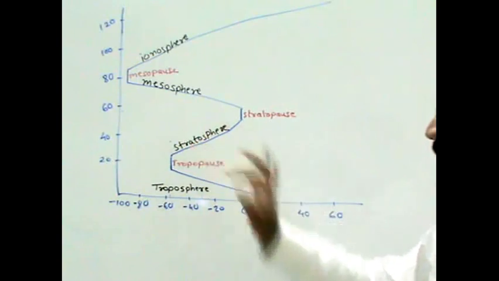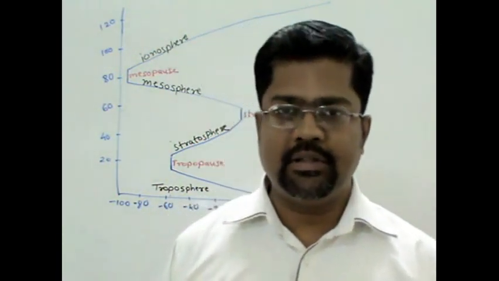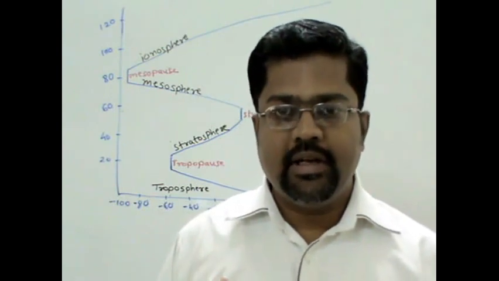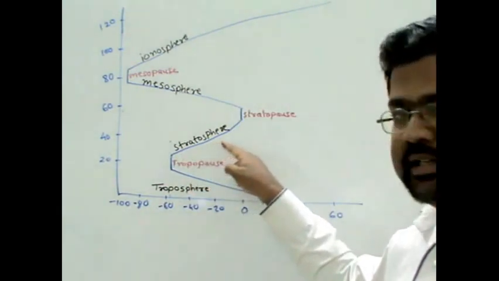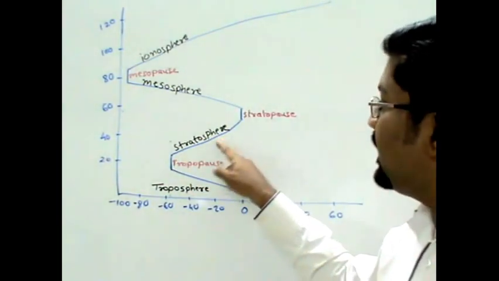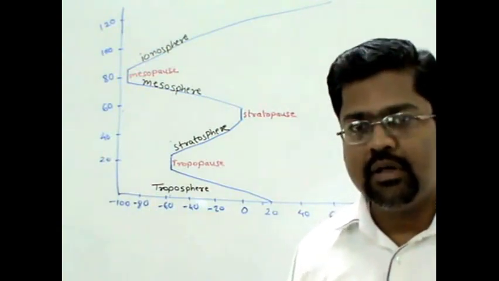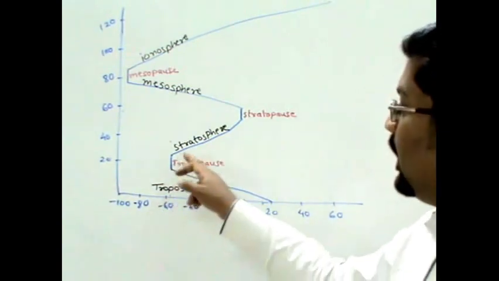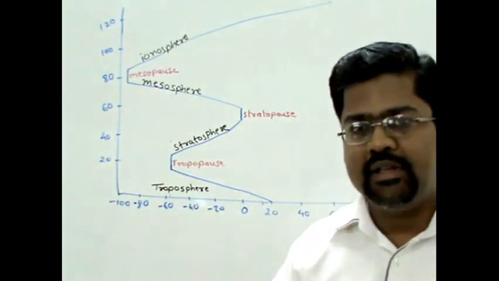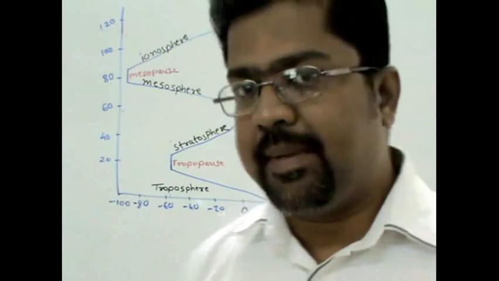If you are talking of stratosphere, then it is latitude independent, whereas it is altitude dependent. So as height increases, we are getting rise in temperature. So stratosphere is having a different temperature condition than troposphere. Now reasons we have to find out, but in the next part of the lecture. In the same lecture we are going to find out the reason, but not right now, but in the next part.